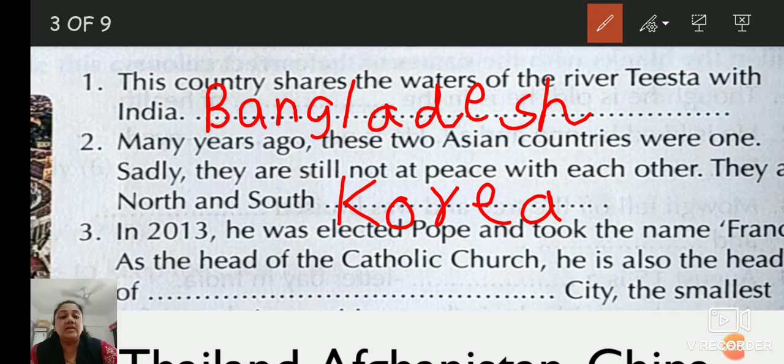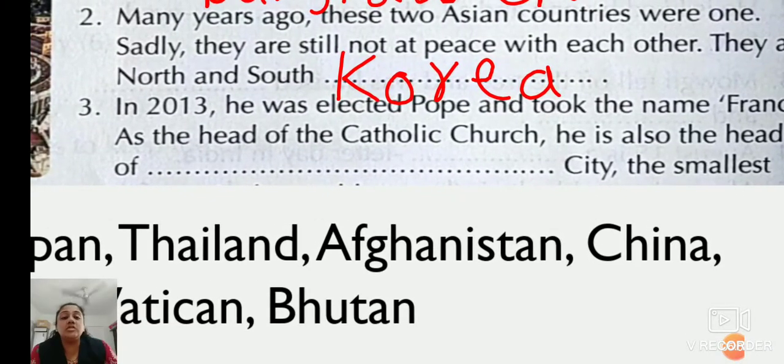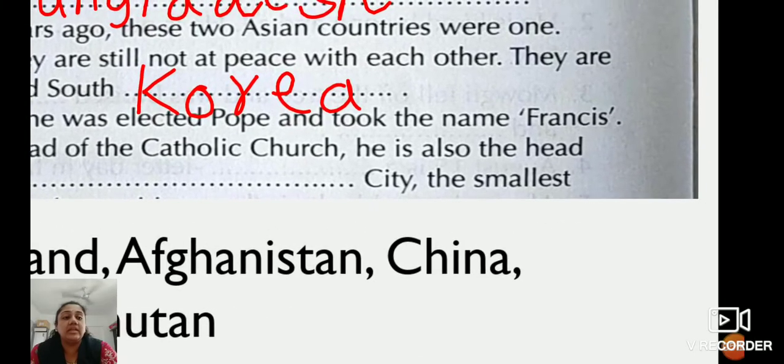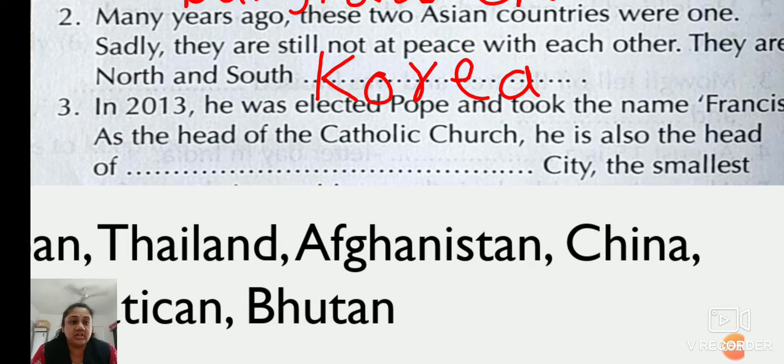The third number is: in 2013 he was elected Pope and took the name Francis as the head of the Catholic Church. He is also the head of dash city, the smallest country in the world. Which city is the smallest city in the world, children? Do you know?